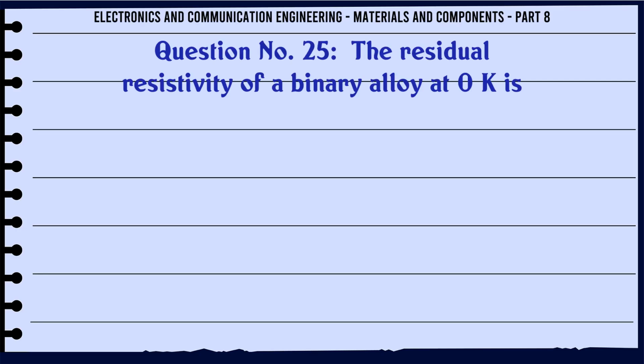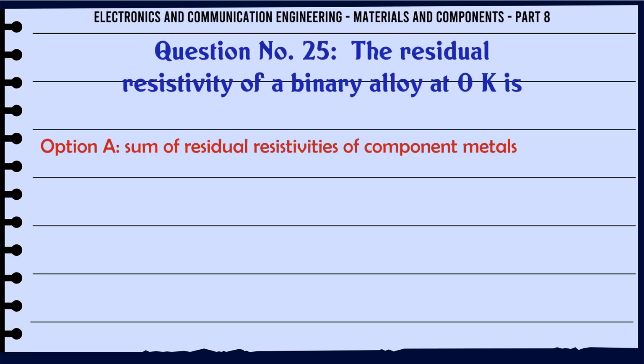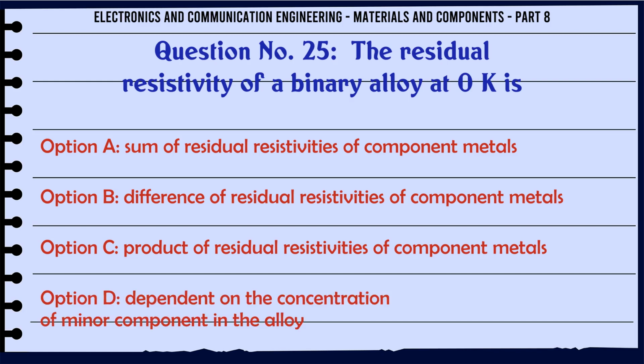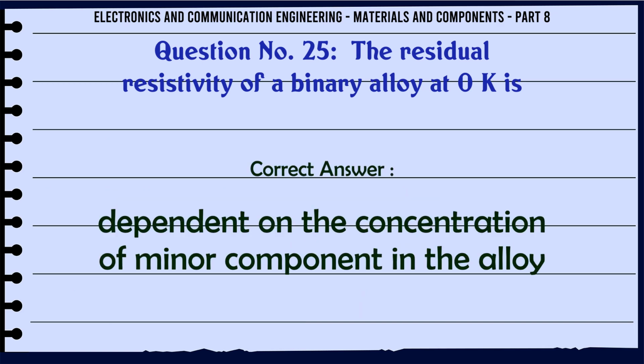The residual resistivity of a binary alloy at 0 K is: A, sum of residual resistivities of component metals; B, difference of residual resistivities of component metals; C, product of residual resistivities of component metals; D, dependent on the concentration of minor component in the alloy. The correct answer is dependent on the concentration of minor component in the alloy.